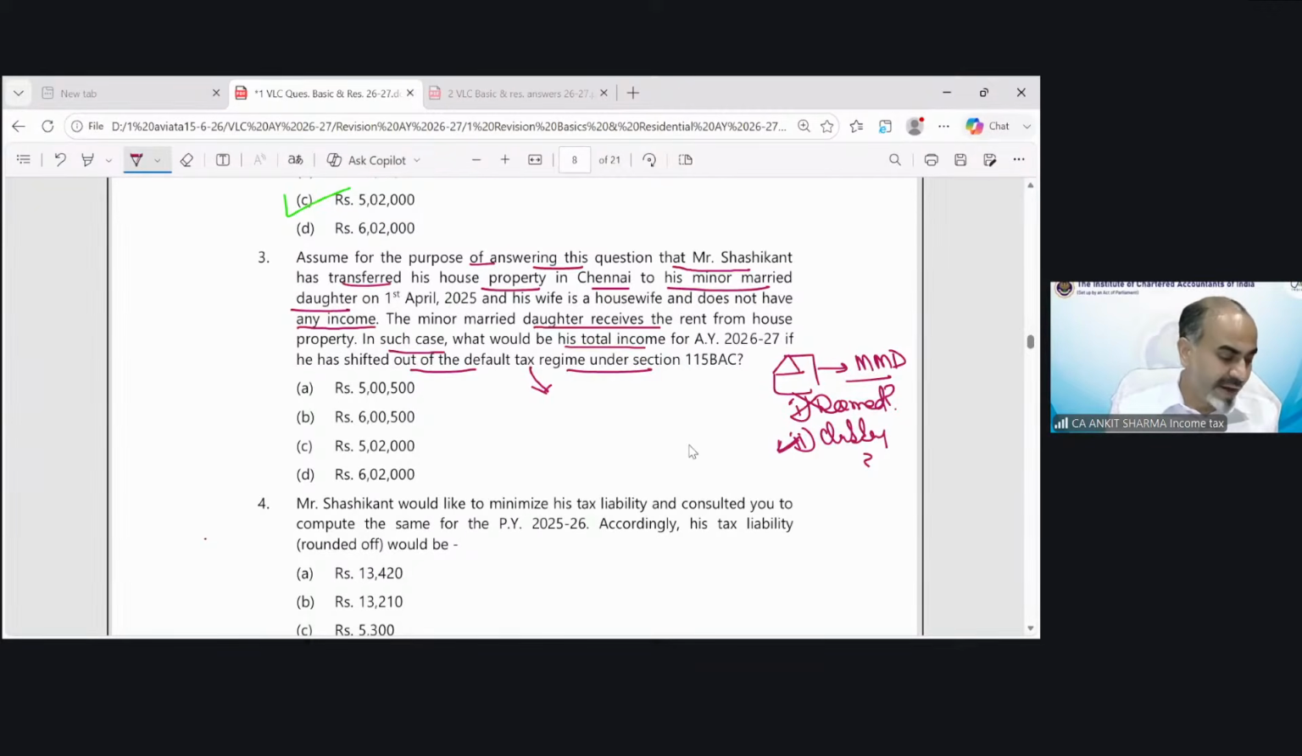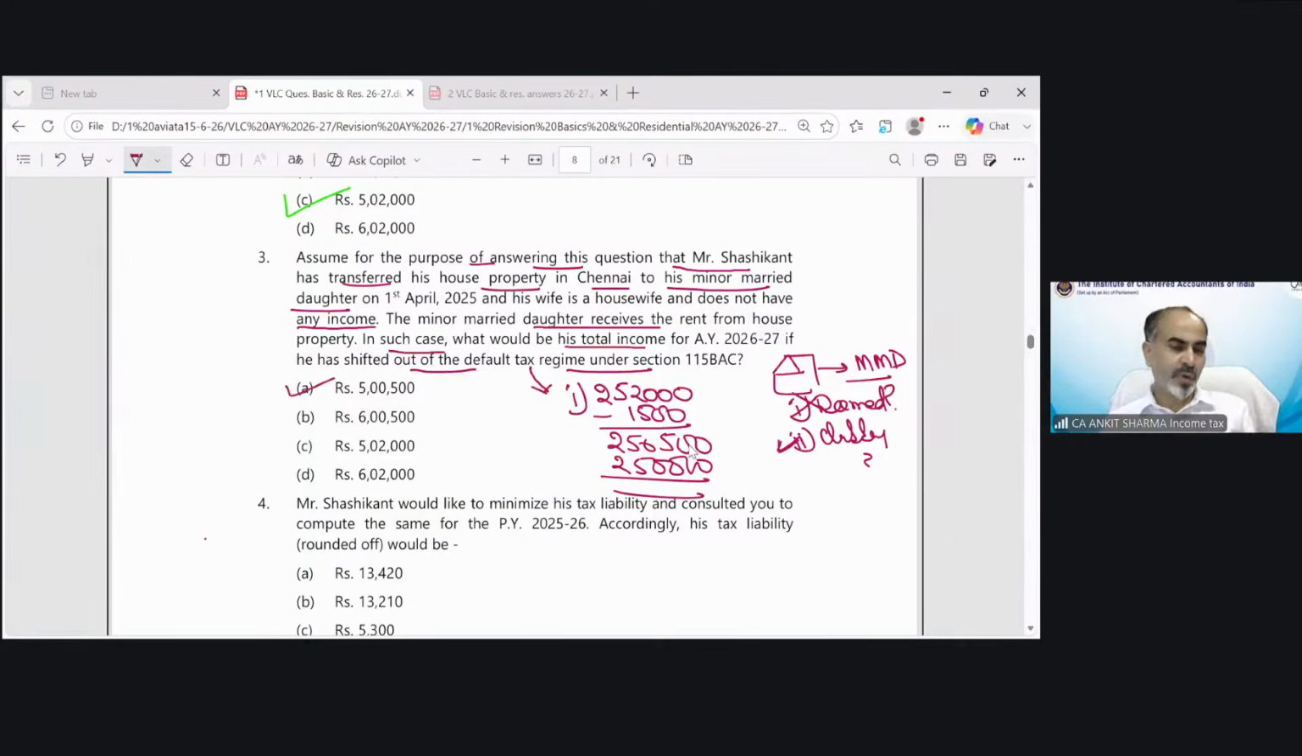So now if we calculate the income, the rental income was 2,52,000 because rent received was 3,60,000. 70% taxability was 2,52,000. But as per the clubbing exemption, we will tax 2,50,500 as income from house property, and agriculture income from Pakistan would be 2,50,000. So total income in this case would be 5,00,500 rupees. So in the third point, the correct answer would be option A. The detailed solution will be uploaded. You can download that file from the portal.